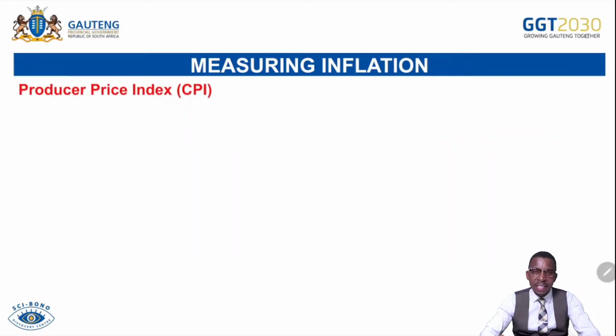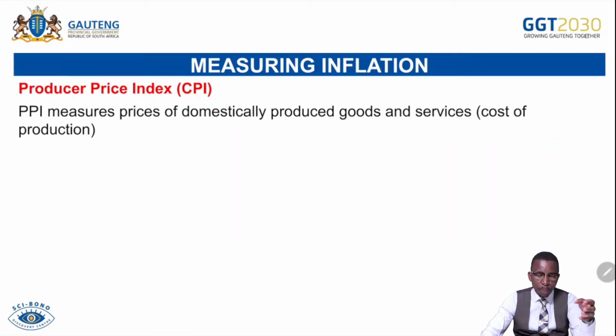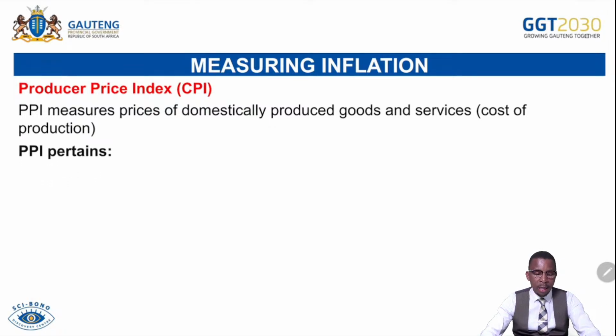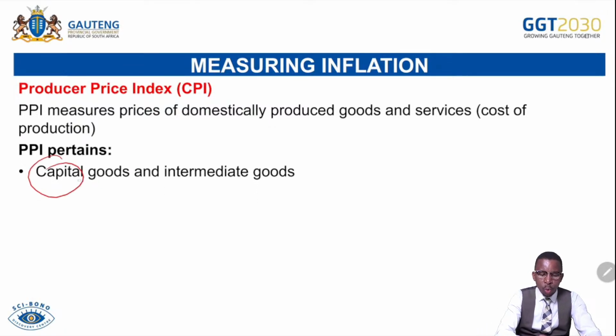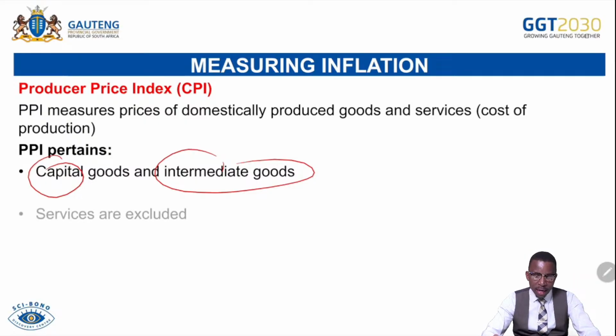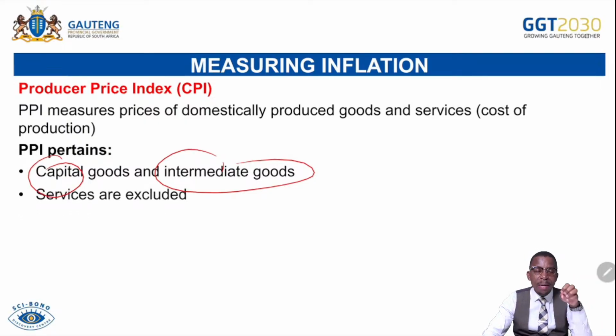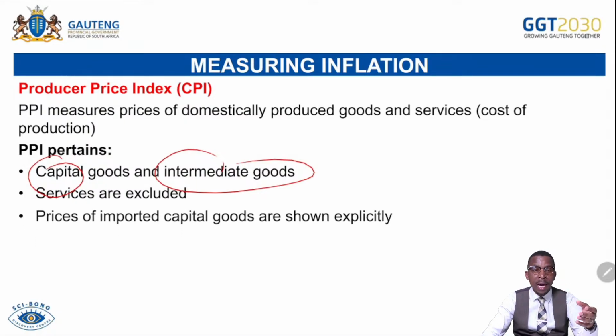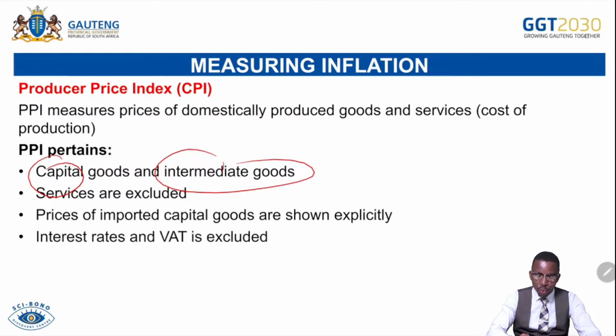Then we have the producer price index as a part of indexes. Remember, it measures the cost of production for businesses. So that's the PPI. PPI pertains to the following. There are capital goods and intermediate goods. Remember, capital goods are used to produce goods and services by firms, so for that reason they are part of the basket for the PPI. Services are not included in the basket of PPI, we only have capital goods. Consumer goods also are not part of the PPI. Imported capital goods are part of the PPI, because capital goods are used to produce goods and services, but imported consumer goods are not part of the PPI. Value-added tax is excluded, it is not part of the producer price index.